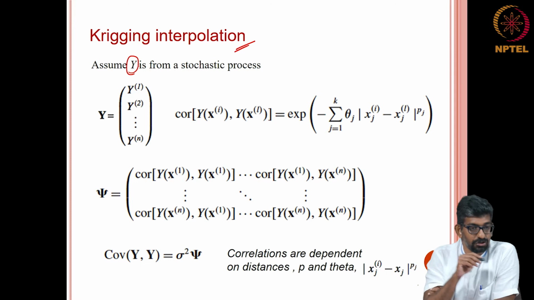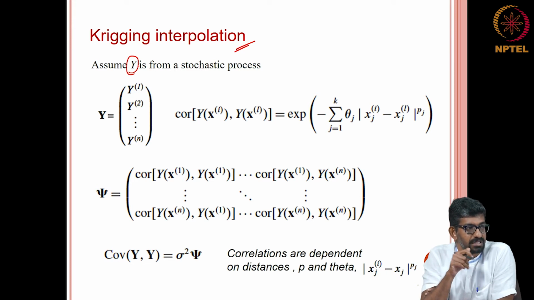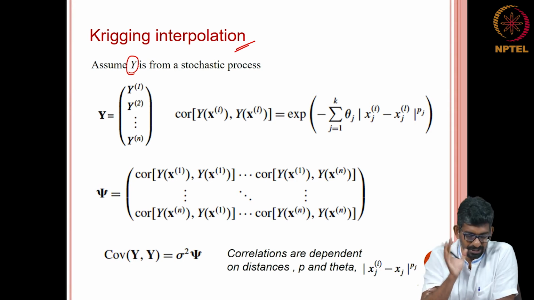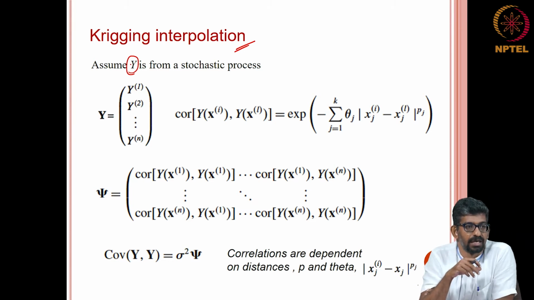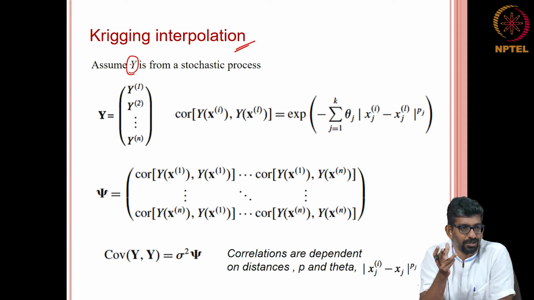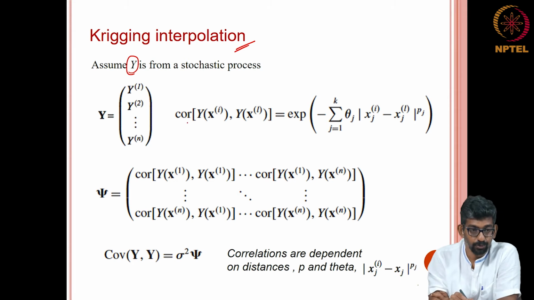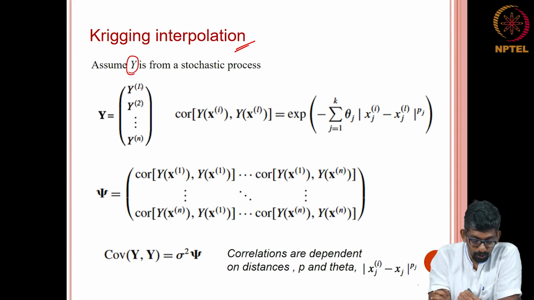Your y, which is your output, what you are assuming here is it comes out of a stochastic process. It might not be, it might come out of a simulation where it is deterministic, fine. But for the sake of kriging, you say this y is a stochastic process. The moment you say stochastic, you know that there could have been some other entry also for the same input, or it could be nonlinear. So, I want to identify the correlation first. What I am doing is identifying the correlation between the y entries themselves.